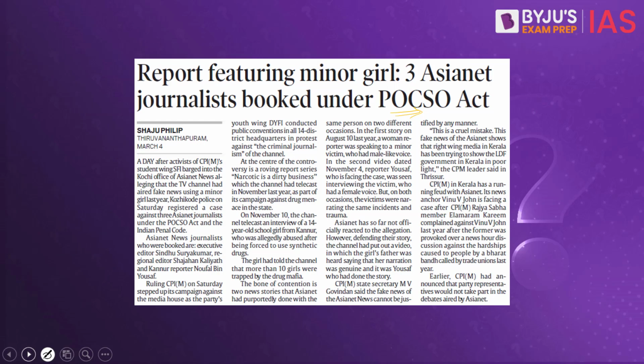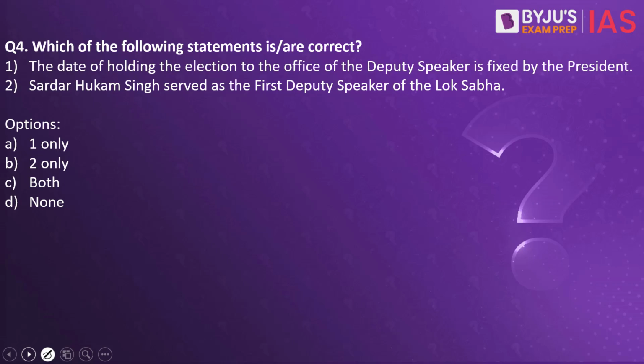Now let's look into the next practice question. Which of the following statements are correct? The date of holding the election to the office of Deputy Speaker is fixed by the President. Sardar Hukum Singh served as the first Deputy Speaker of the Lok Sabha. Which of the statements are correct? The answer to this is none.